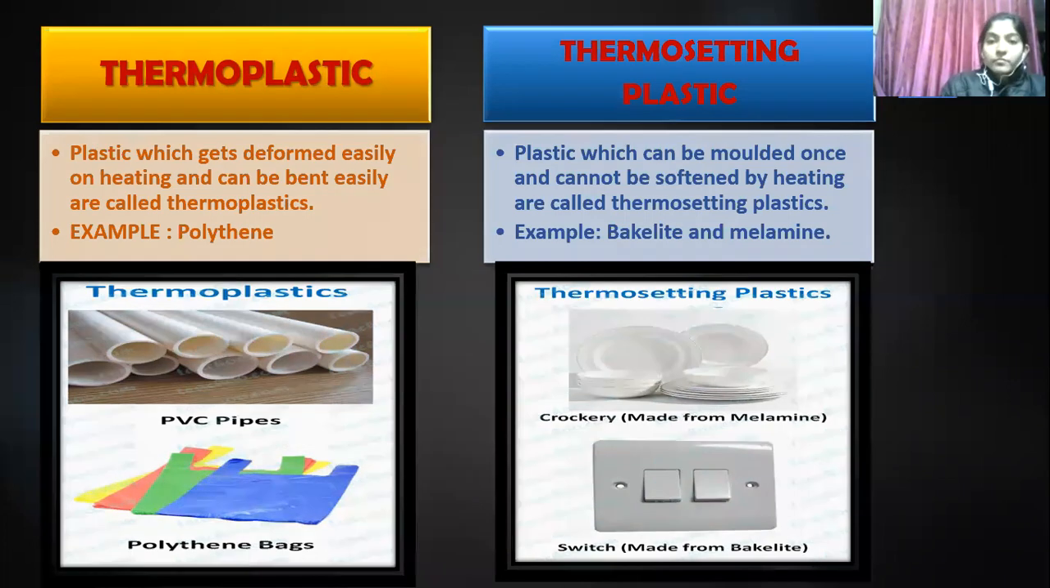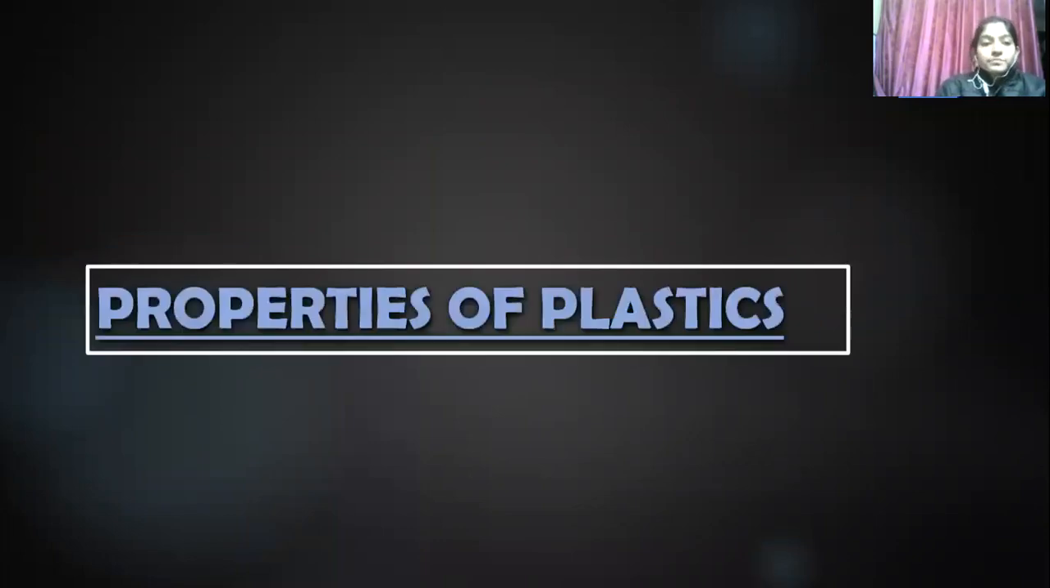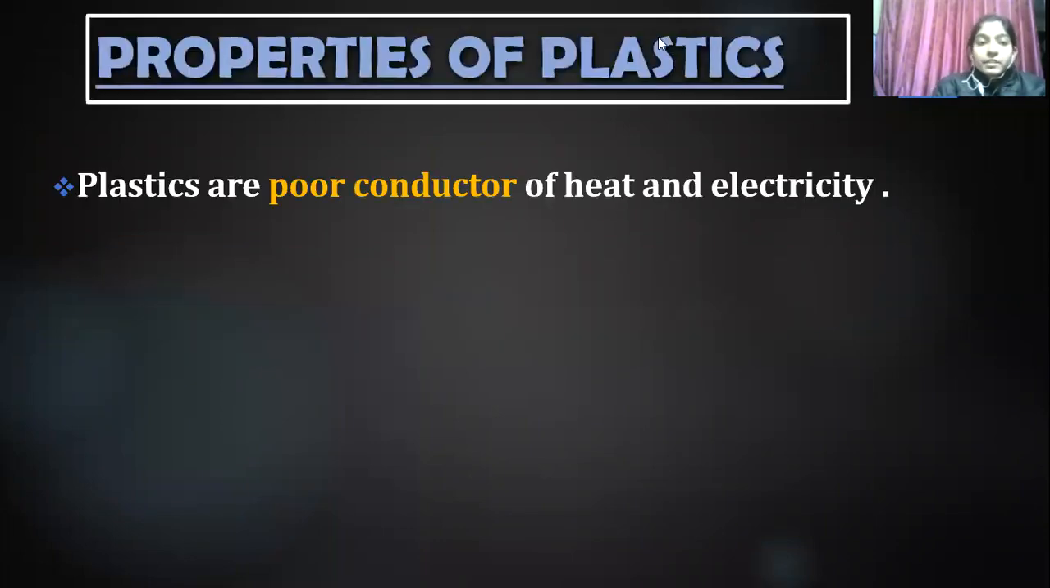Okay. Now tell me, which material is used in raincoat? The material used in raincoat is plastic. Okay. So what are the properties of plastics? Properties of plastic. First one, plastics are poor conductors of heat and electricity. This means like in wires for insulation, these plastics are used so that we cannot get shock.